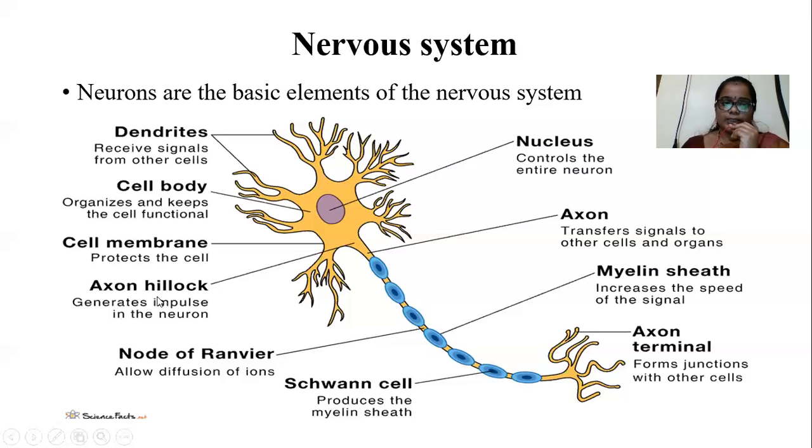The axon hillock generates the impulses in the neuron. And what is the axon? The axon is a long, thin cylindrical projection that extends from the cell body. In between the cell body and the axon, there is a cone-shaped elevation known as the axon hillock. And at the end of the axon are the axon nerve terminals.